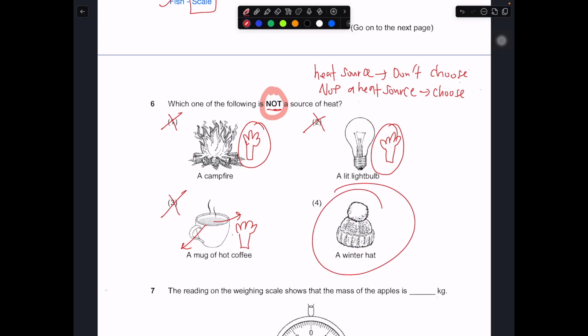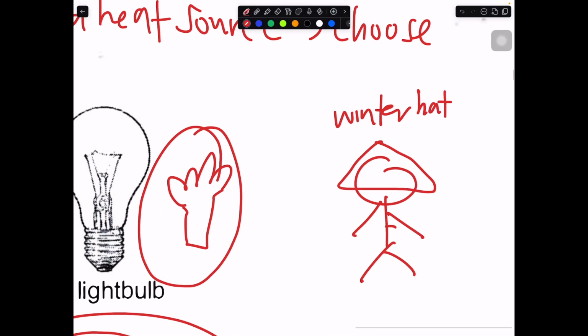Winter hat. Is it a heat source? It's not a heat source, so you choose it. I repeat again, that's why you choose it. Some of you may think, hey, how come it's not a heat source? When I wear it, I feel warm. When you wear it, you feel warm, right? It's because when you're wearing a winter hat, you lose heat slower to the surroundings. That's why you feel all warm.